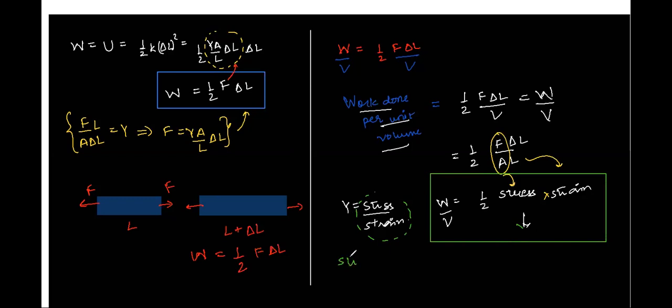So let's say I write stress is equal to Y times strain, right? So you will have half into, instead of strain, you'll write stress over Y, and stress will be 2 times. So you'll have stress square into Y by 2 will give you work done per unit volume.